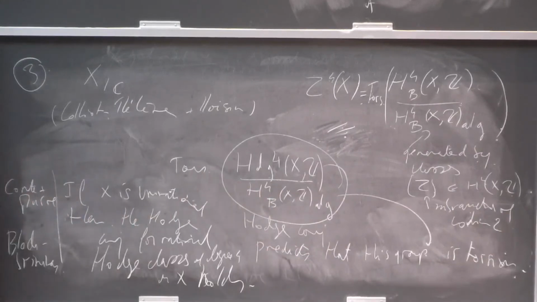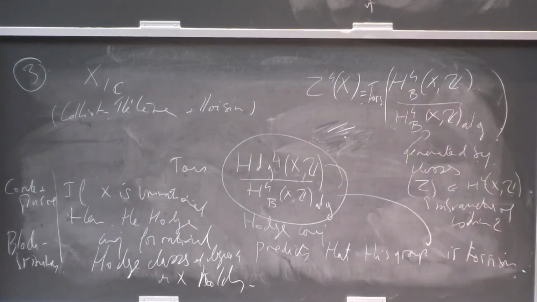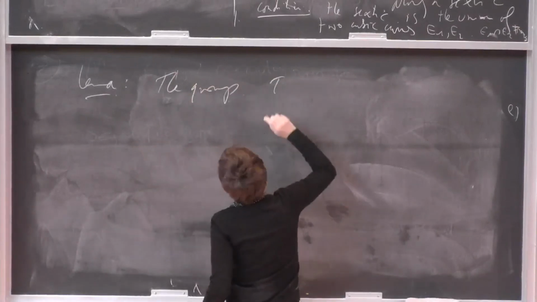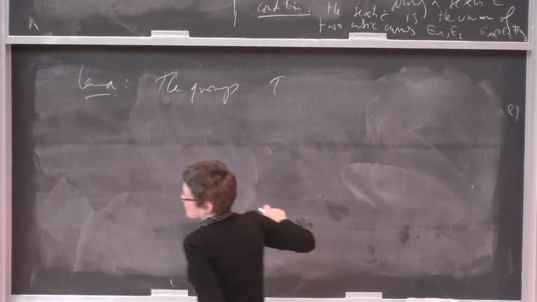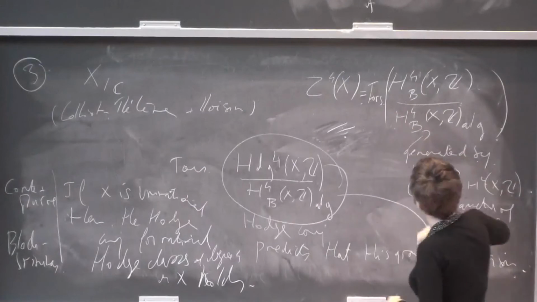Okay, so the conclusion is that we have this invariant, and the lemma is that the group, as I said, for unirational varieties, this one and this one are the same.